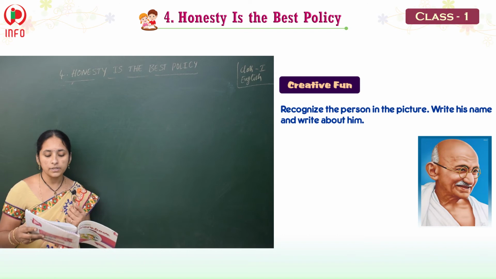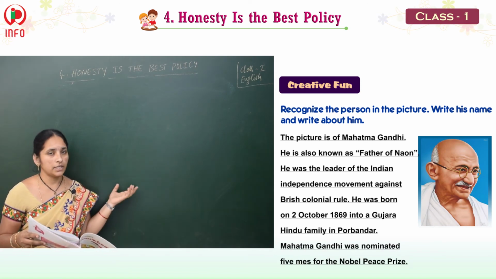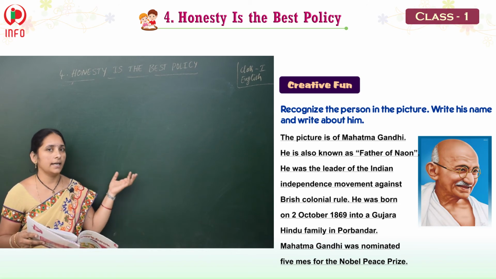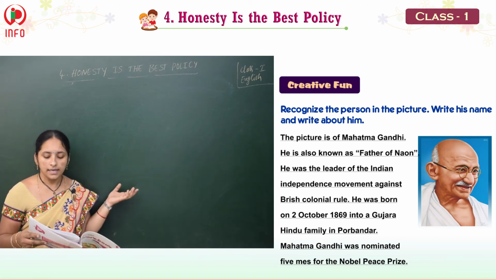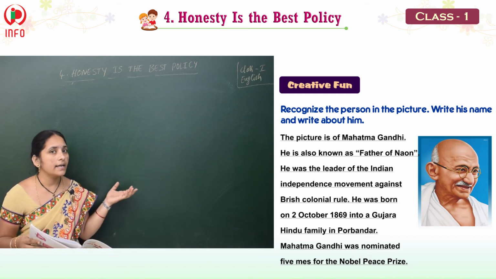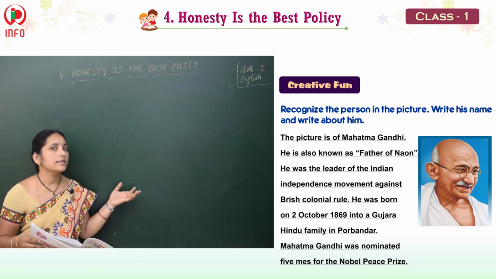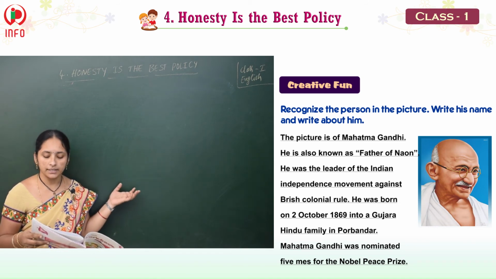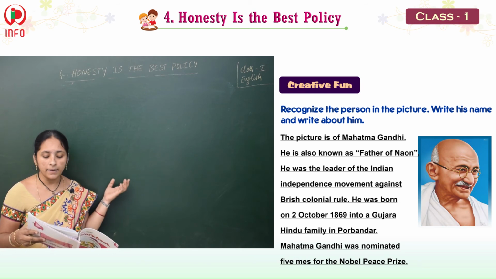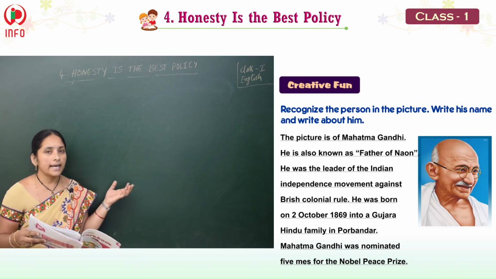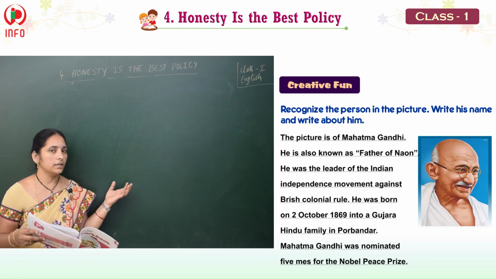So, what are those? The picture is of Mahatma Gandhi. Write it in your book. He is also known as father of the nation.